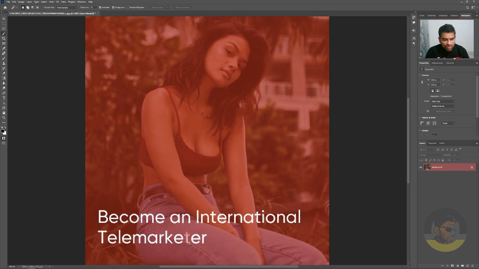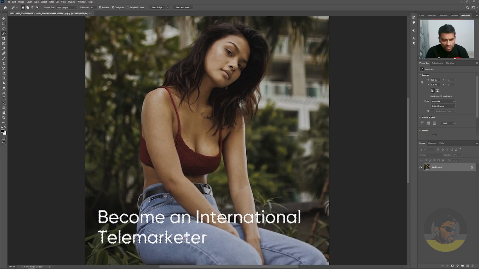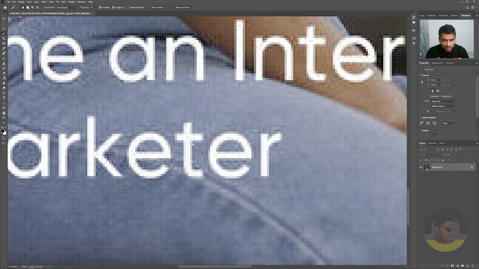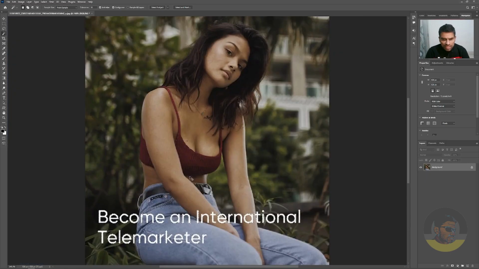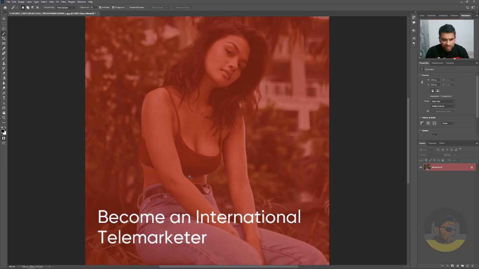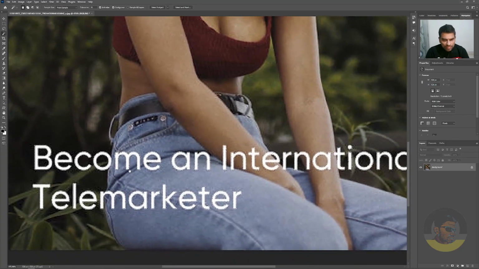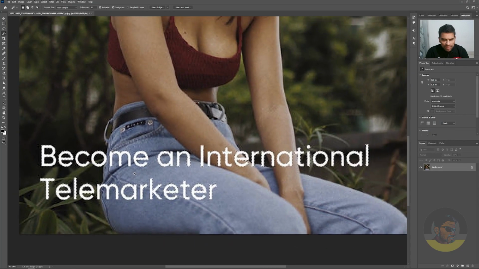So I will press the Q key once again to exit the quick mask mode, zoom into the T here, pan around, make sure Shift key is still held down and click once again. Press Ctrl 0 once again, Q to enter quick mask mode, and press Q again to exit quick mask mode. Just zoom in a little so all the text or the symbol you want to remove is visible on screen.